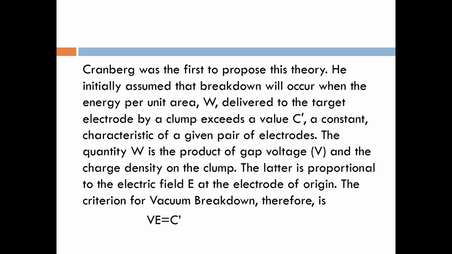The quantity W is the product of the gap voltage and the charge density on the clump. The latter is proportional to the electrical field E at the electrode. The criterion for the vacuum breakdown is therefore given as V into E equal to C dash. It means the gap voltage times the electrical field should equal the constant C dash, which is the characteristic of a given pair of electrodes. So this is the simple clump theory.